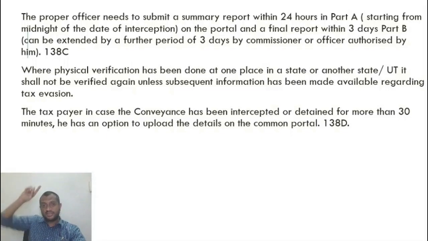With this information being uploaded, a query is raised on the person stopping it, saying why did you stop it for more than 30 minutes? Give reasons. Most people do not know this. So you can advise your client that if it is stopped for more than 30 minutes, you have an option to submit the details in your portal. This is given by section 138D.